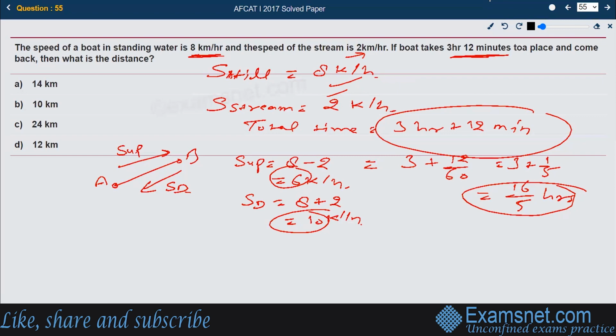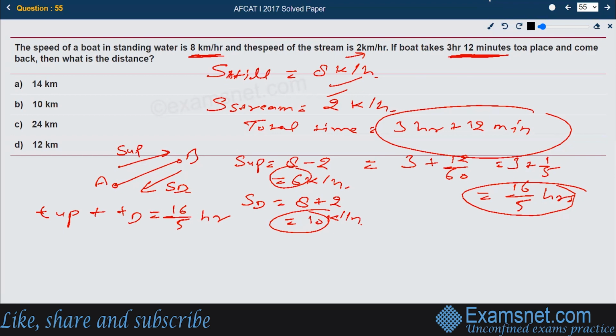Now the formula is to be calculated in terms of time, because he has given the total time taken as 3 hours 12 minutes. So we can say the time taken in going up plus the time taken in going down is equal to 3 hours 12 minutes, that is 16 by 5 of an hour. This is how the equation can be framed.